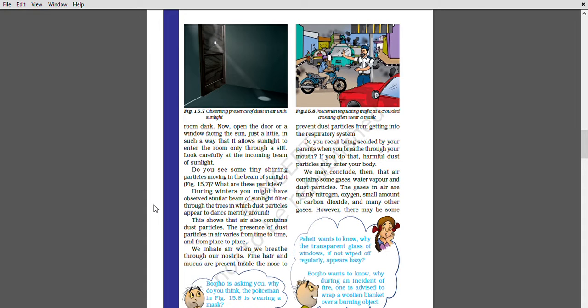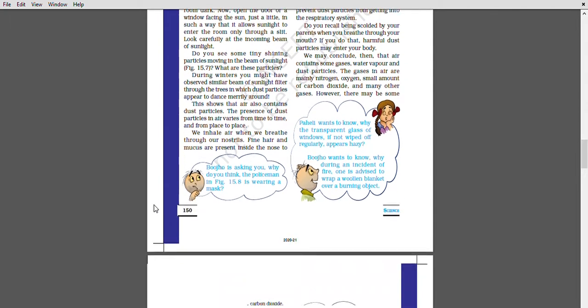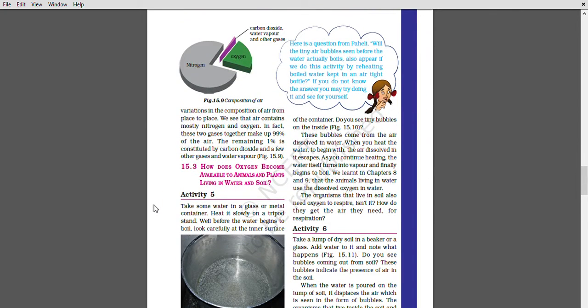We inhale air when we breathe through our nostrils. Fine hair and mucus are present inside the nose to prevent dust particles from getting into the respiratory system. We may conclude then that air contains some gases, water vapor, and dust particles. The gases in air are mainly nitrogen, oxygen, a small amount of carbon dioxide, and many other gases. Oxygen and nitrogen make up 99% and carbon dioxide is only 1%.